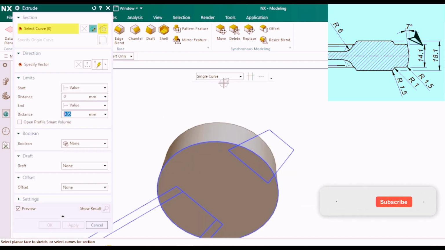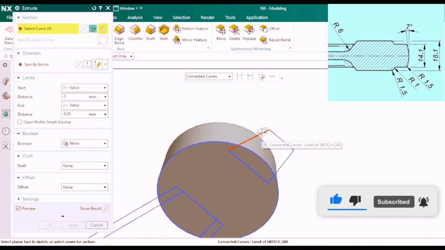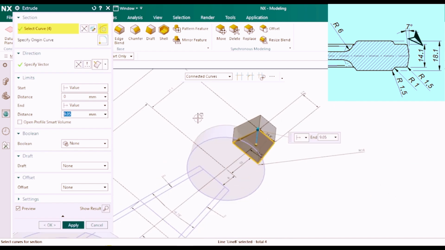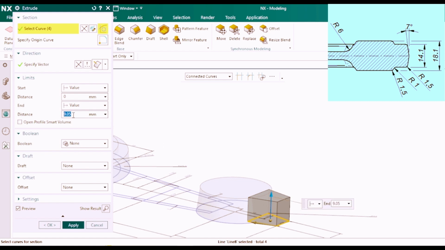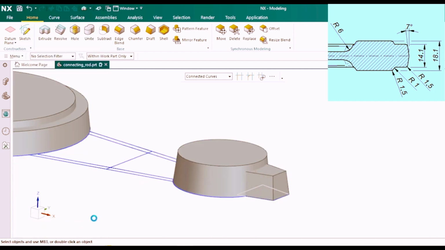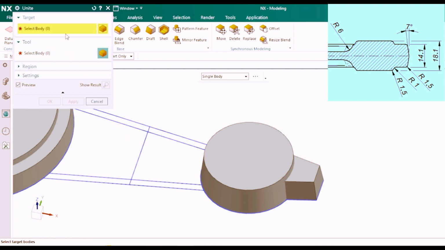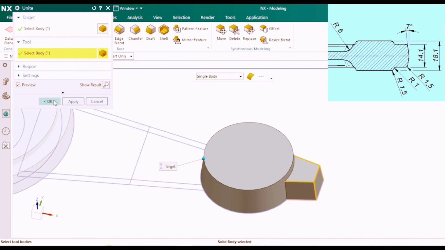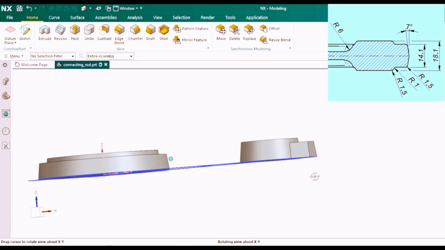Again go to Extrude, select the shown sketch, enter start value 0.0 and end value 7.05. Draft angle as 7 degrees from the start limit, and press OK. Go to Unite, select the tool body and target body, as I am doing, and press OK. It is also OK if we use Unite in the Boolean options while we had created the body using Extrude.